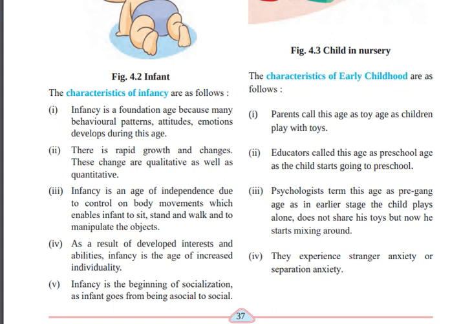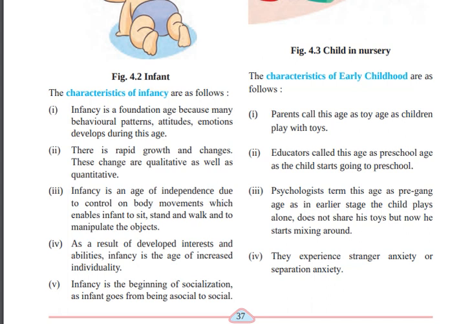First, they are saying that attitudes and emotions develop rapidly, and growth happens fast at this stage. Third, there is control over body movement, and the child is able to manipulate objects within these 2 years. As a result of developing interests and abilities, infancy is the age of increased individuality, where the child understands himself individually.